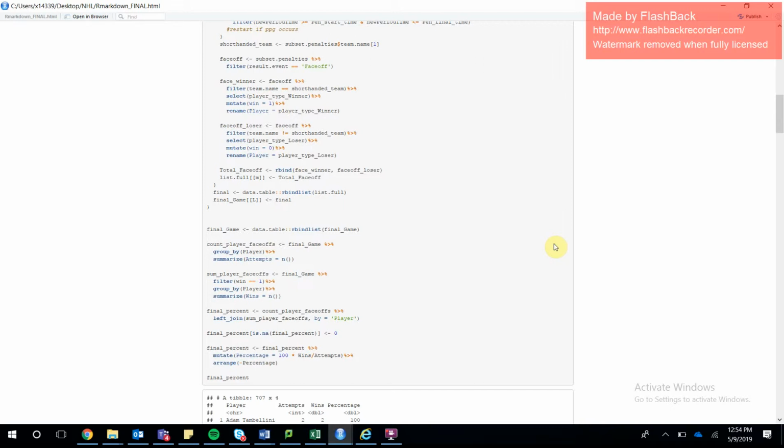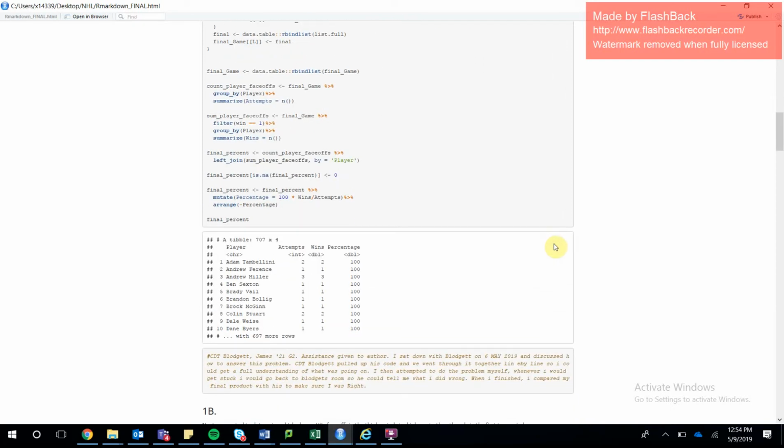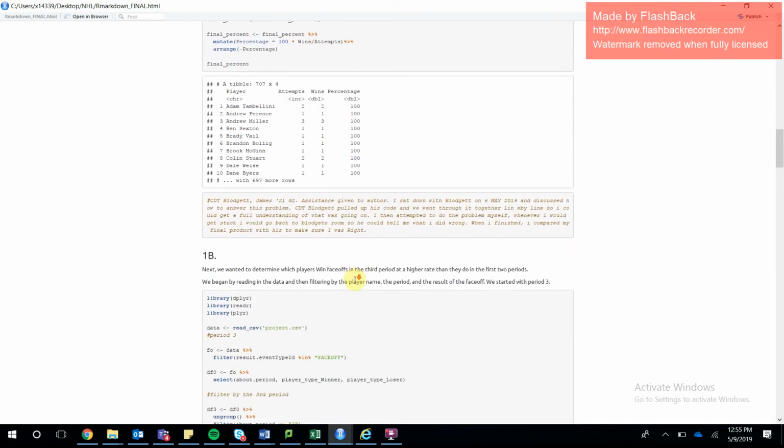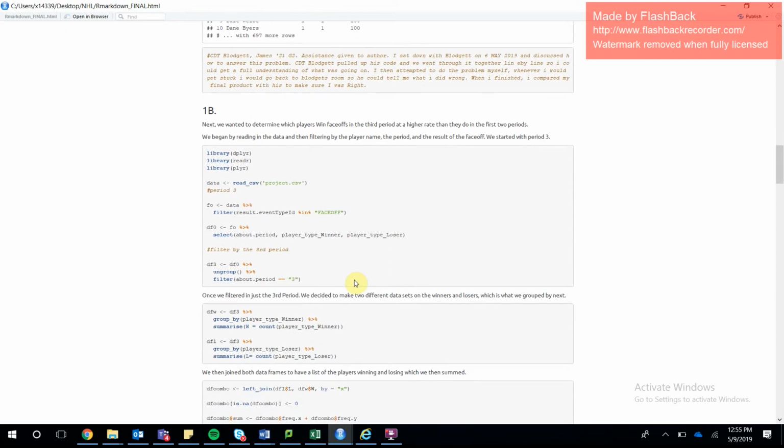It outputs 3 columns. Basically, it has everyone's name, their attempts of a shorthanded face-off, their wins, and their win percentage, which is what we have outputted right down here, which is just the top 10, and there's about 697 more rows. But you can see all top 10s have all been in shorthanded face-offs, and they have a 100% win advantage of it. Next will be followed by Cadet Ungrady.